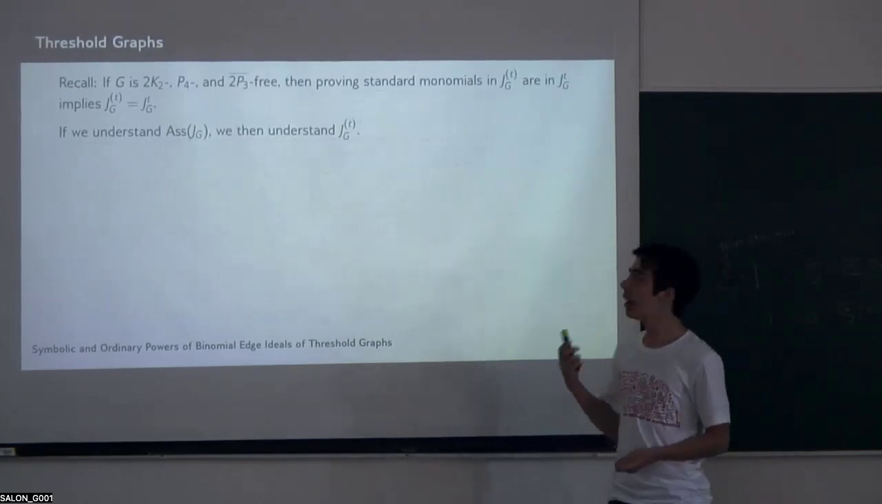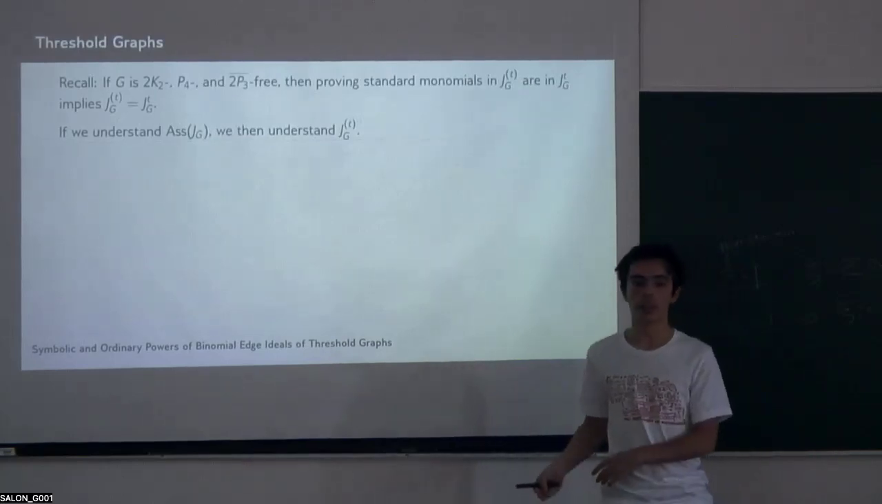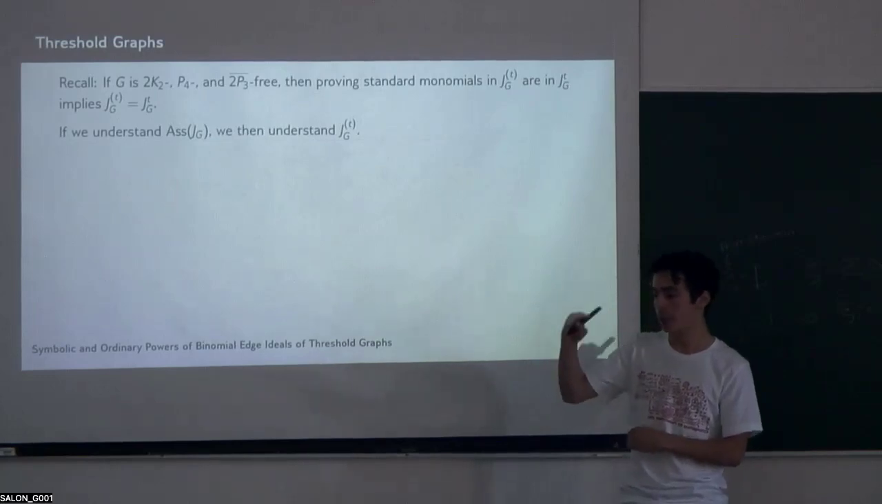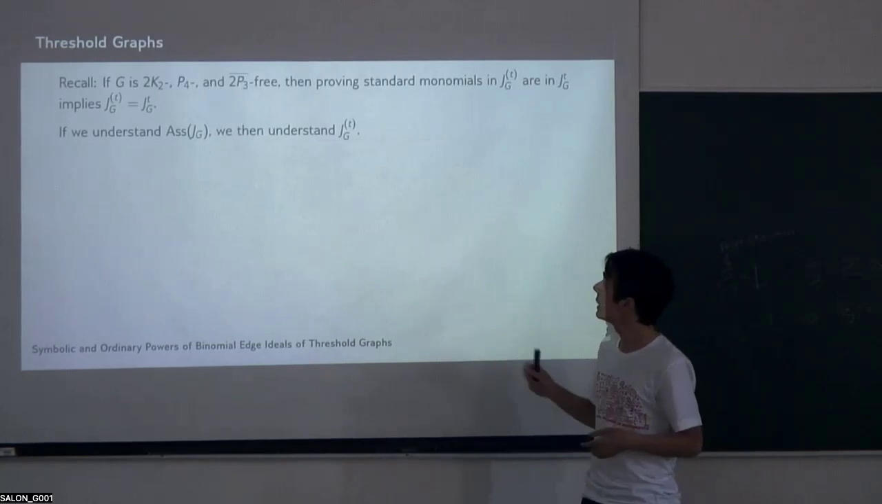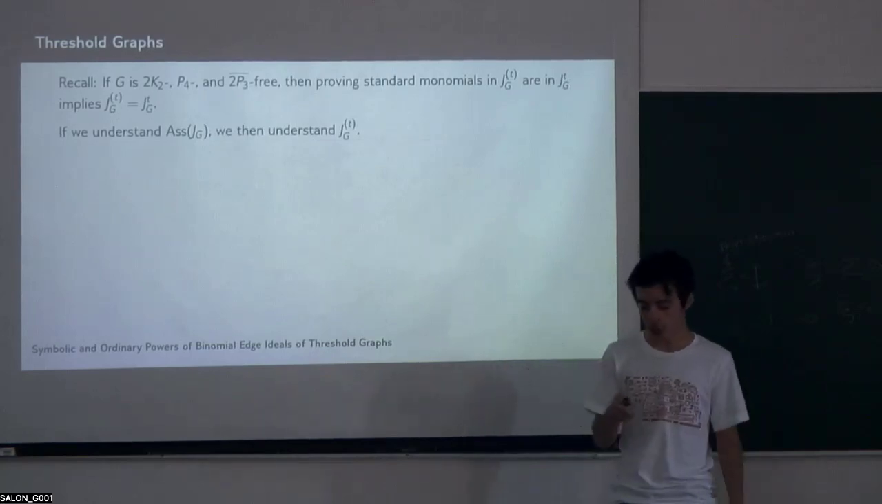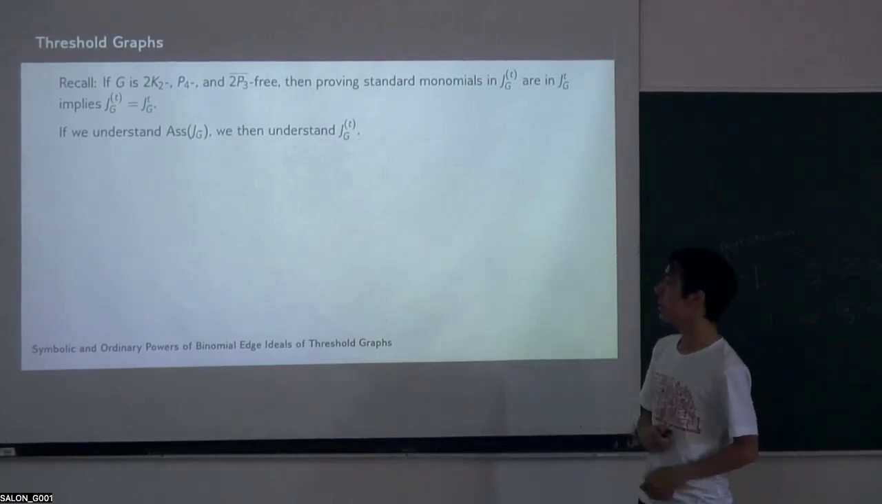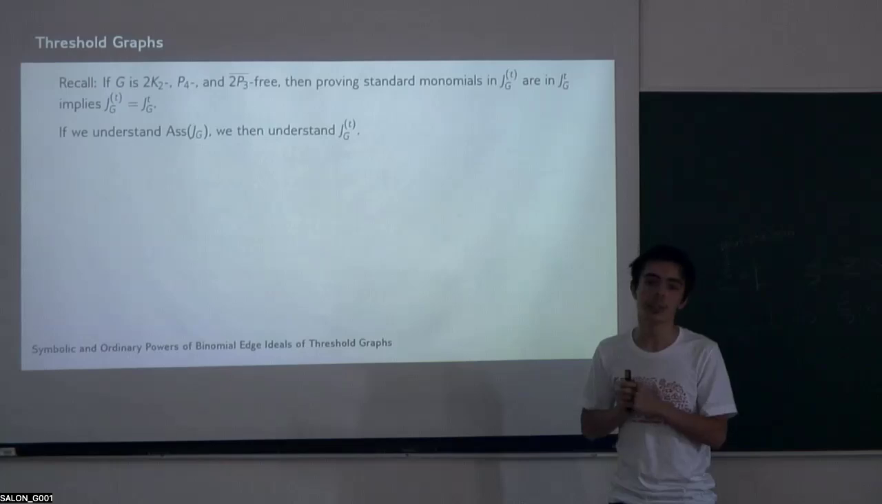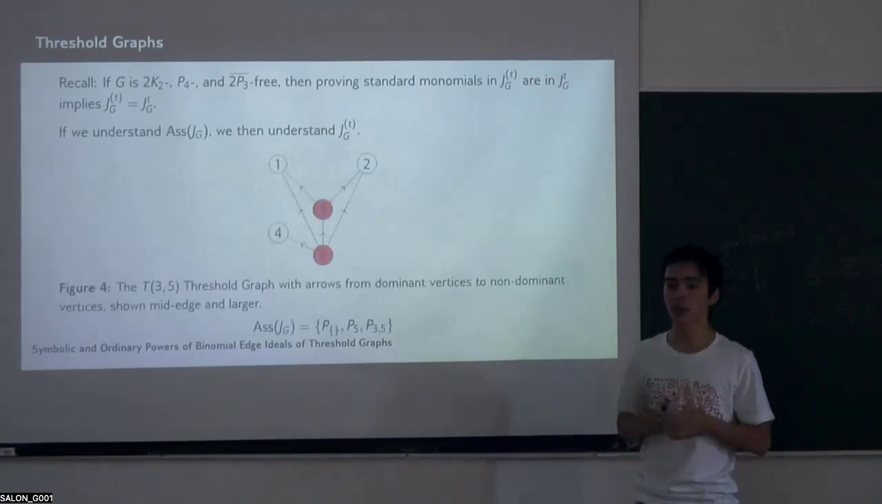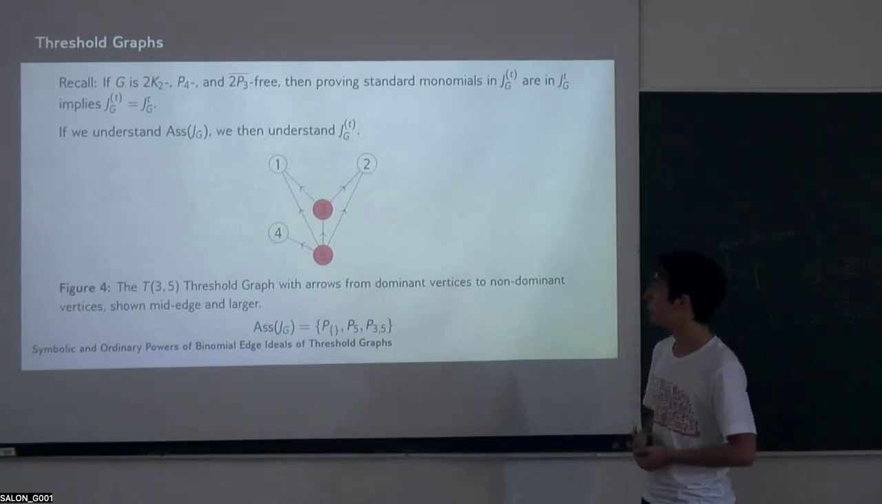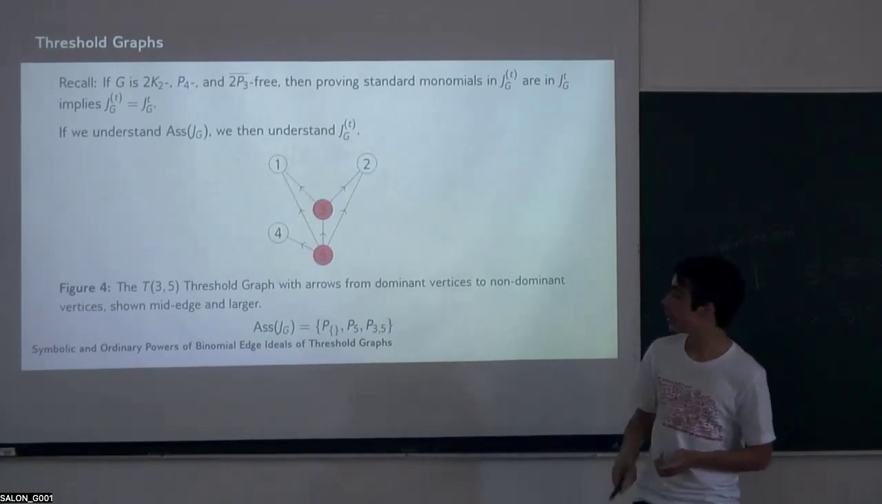It means that now when we understand what the associated primes are, we have a nice algorithmic way to tell exactly what is in each symbolic power, or at least which standard monomials are in them. And so the question now is, let's try and understand its associated primes. In particular, we pick this type of graph called a threshold graph, which has a very nice pattern to its associated primes. What is a threshold graph?